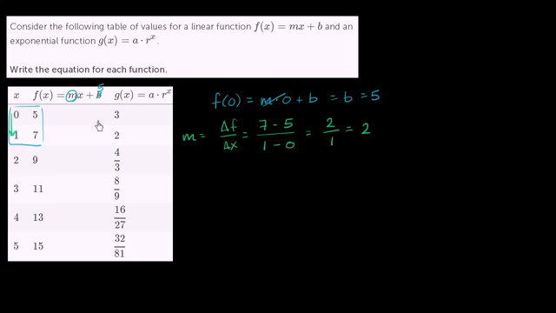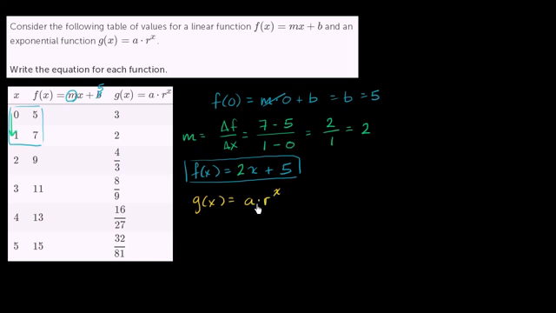So now we know the equation for f of x. f of x is going to be equal to 2x plus 5. So we figured out what f of x is. Now we need to figure out what g of x is. So g of x is an exponential function, and there's really 2 things that we need to figure out. We need to figure out what a is, and we need to figure out what r is. And let me just rewrite that. So we know that g of x is equal to a times r to the x power.